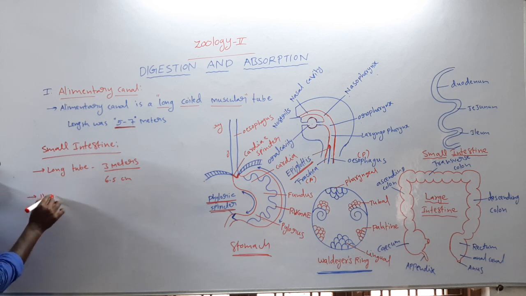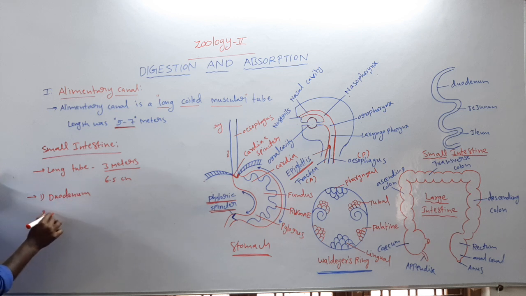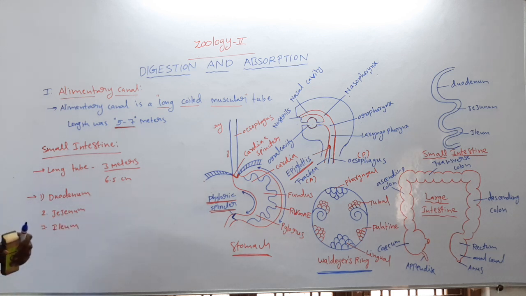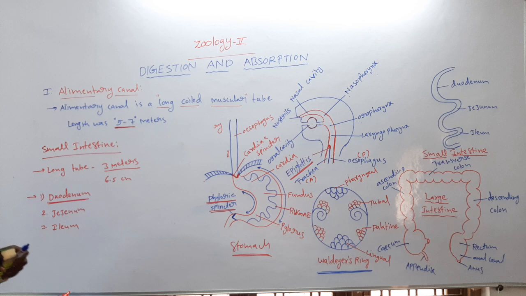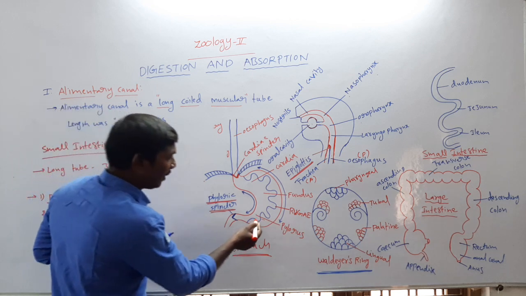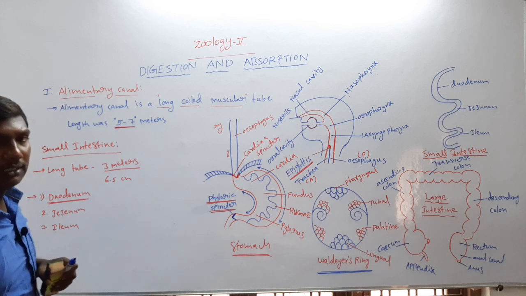First one, duodenum. Second one, jejunum. Third one, ileum. Duodenum, jejunum, ileum. So the first one is the duodenum. The duodenum receives from the pyloric region.